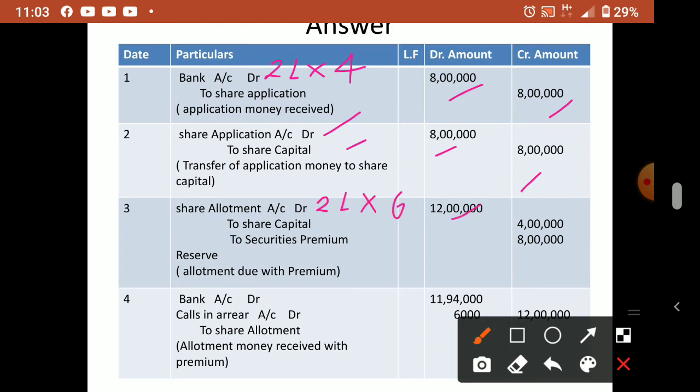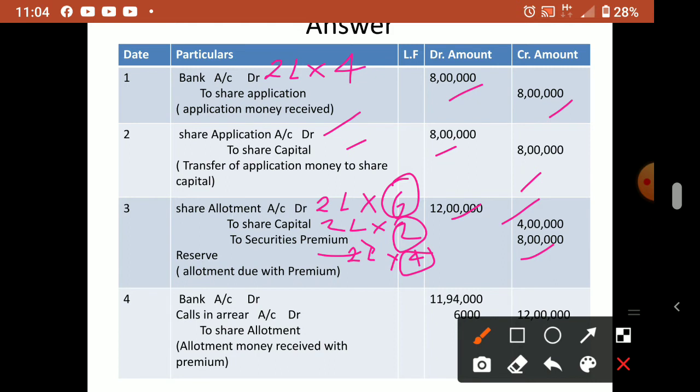Then share capital is 2 lakh into 2, the normal value of allotment, 4 lakh. Securities premium is 2 lakh into 4, 8 lakh. That bifurcation is understood, no? Out of the 6 total, the 2 rupees normal allotment will go to share capital and 4 rupees will go to securities premium reserve account.